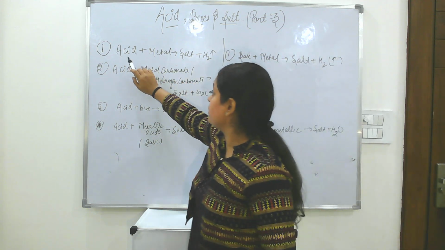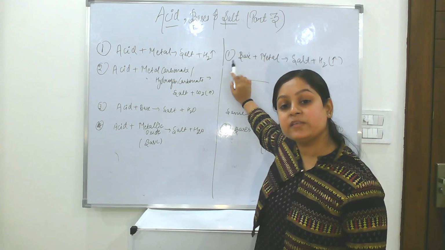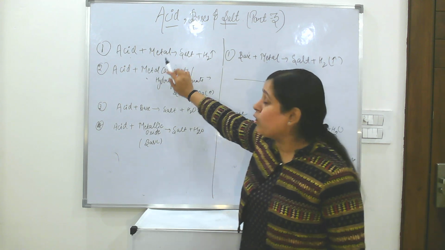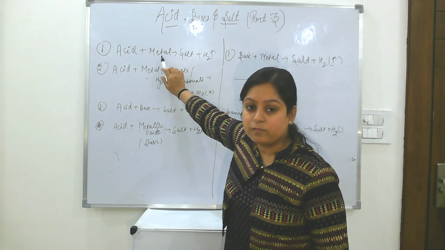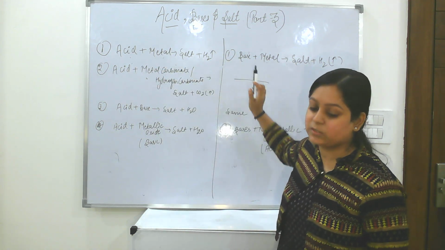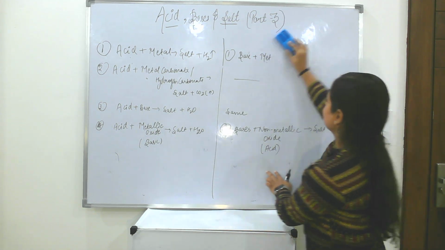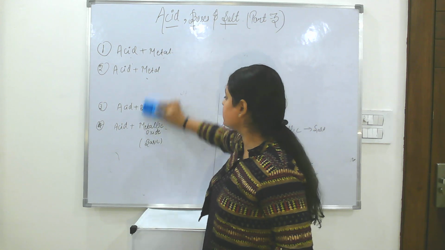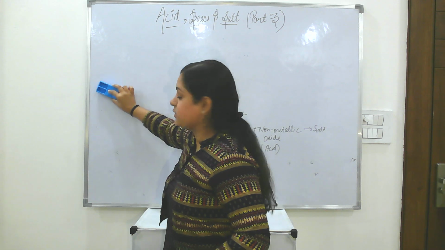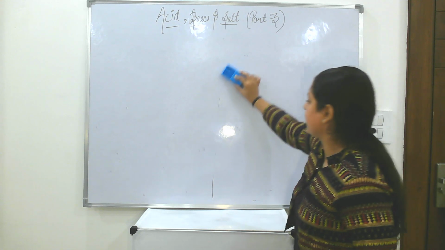In the first reaction you can see acid when reacting with metal forms salt and hydrogen gas. Here also when base reacts with metal they will form salt and hydrogen gas. Now not all the metals will react with acid, and here also not all the metals will react with base. Only some of the metals can react with acid or base. Let's see which metal can react. There is a reactivity series which we can follow to decide whether this reaction takes place or not. Let's see the reactivity series first.